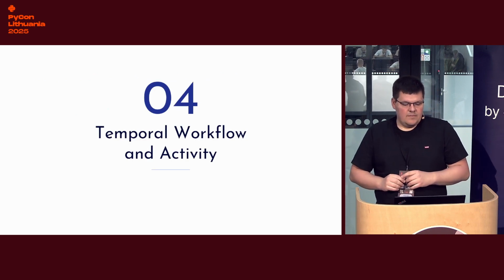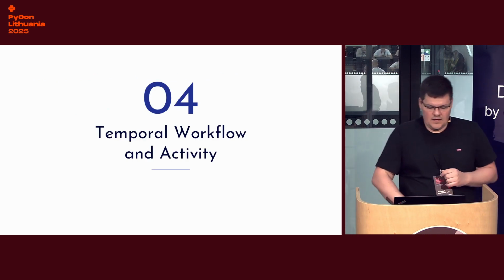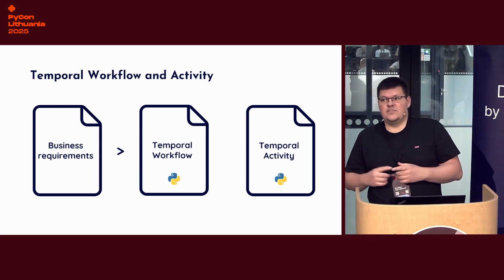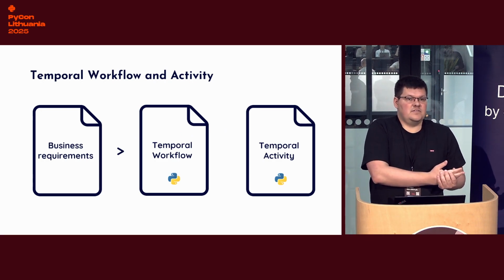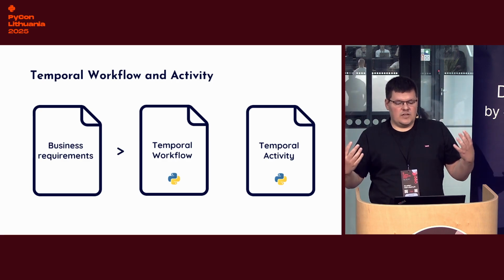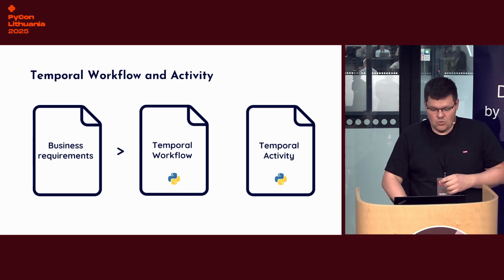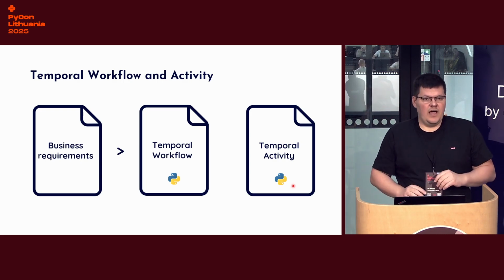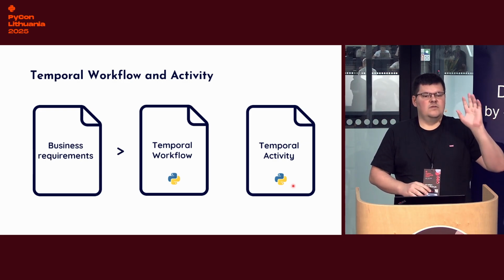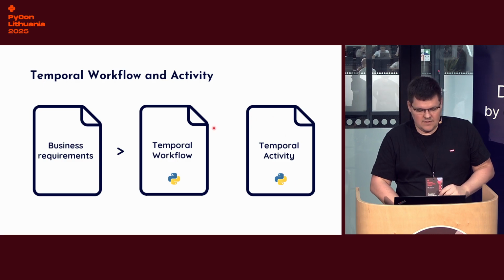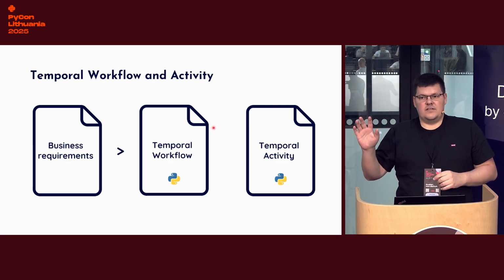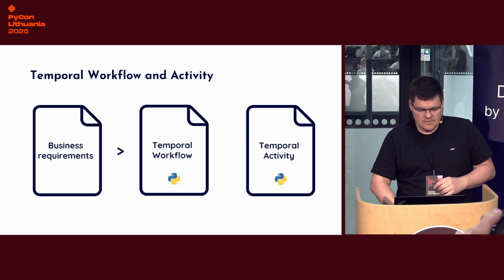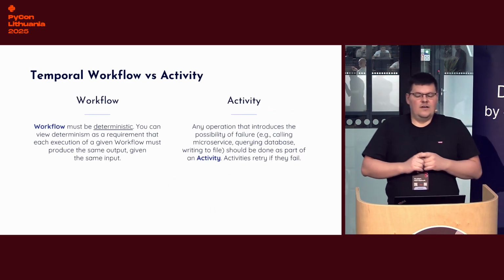And now quickly about Temporal workflow and activity. As software engineers, we have business requirements, and it's our responsibility to transform those business requirements to workflows or activities. Only two options, workflow, activity. And for example, 2 plus 2, this job we need to deliver to a Temporal workflow. But a randomizer randomly selecting a number from 1 to 10, this one is for activity. And you should ask now why.